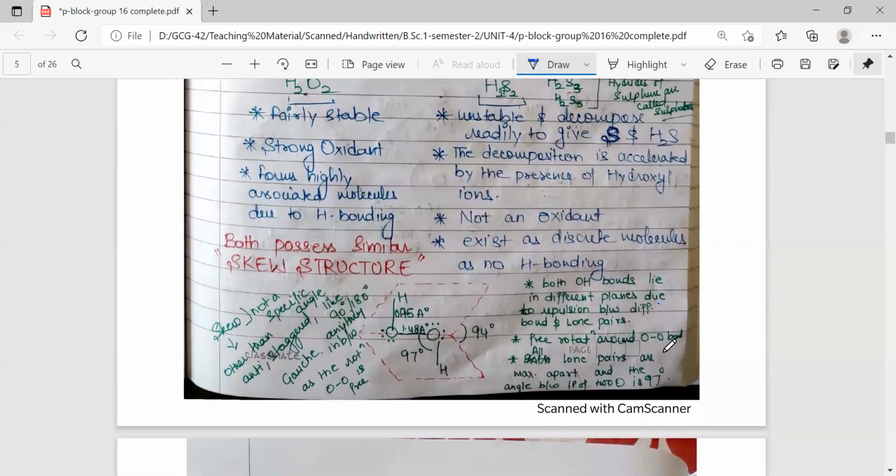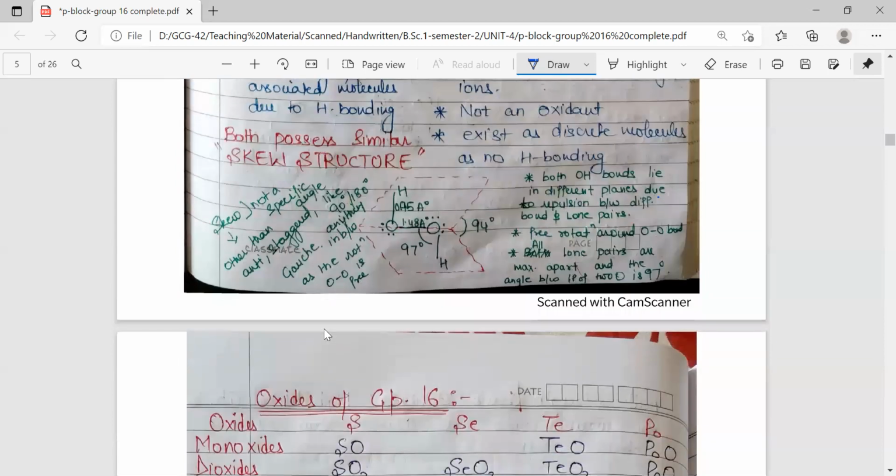All the lone pairs are going to be maximum apart to attain maximum stability, and the angle between the lone pairs of the two oxygens is 97 degrees. So the angle between the lone pairs is fixed, and in general, the angle between the bond pairs is 94 degrees, which is in between the anti, staggered and gauche positions.